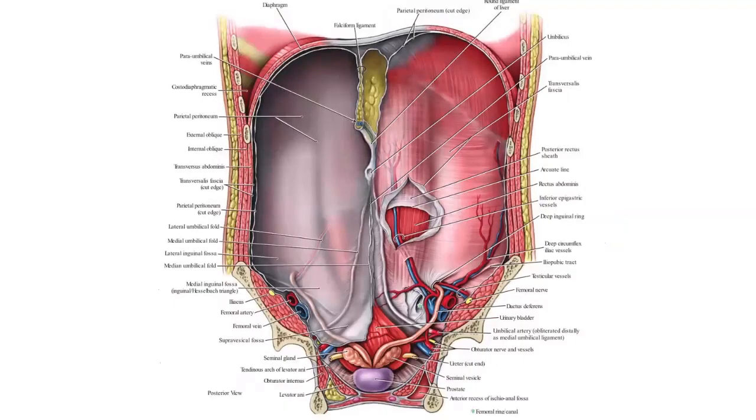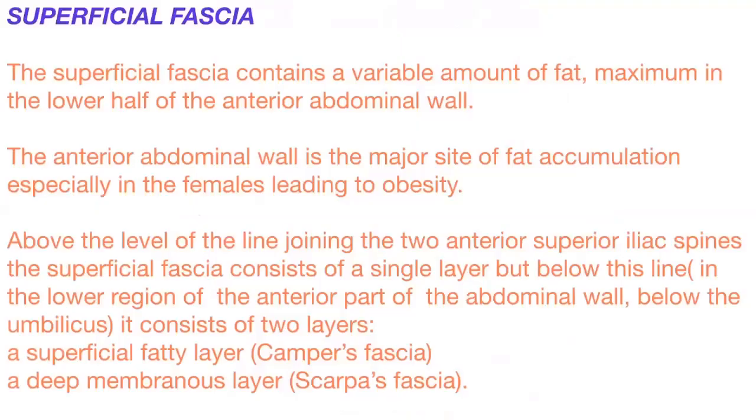Again, this one, lateral umbilical fold, medial umbilical fold, right? Okay, observe those diagrams after the class. You'll understand it in a more clear-cut way. Okay, with that we end the skin of the anterior abdominal wall.